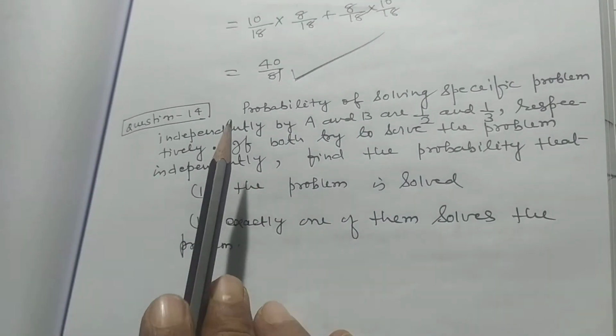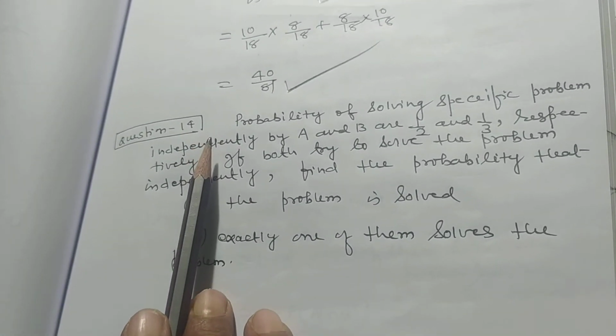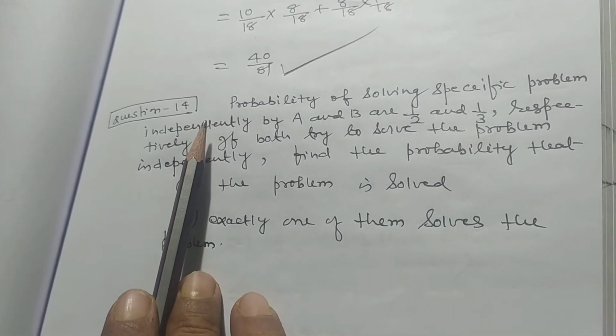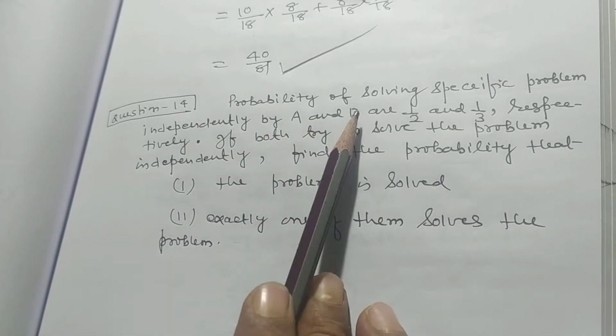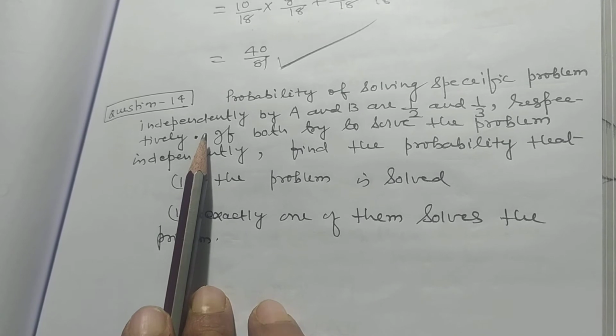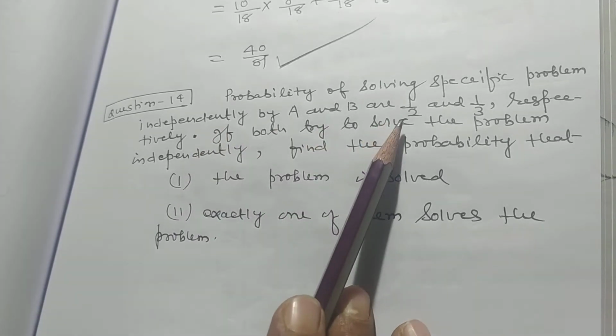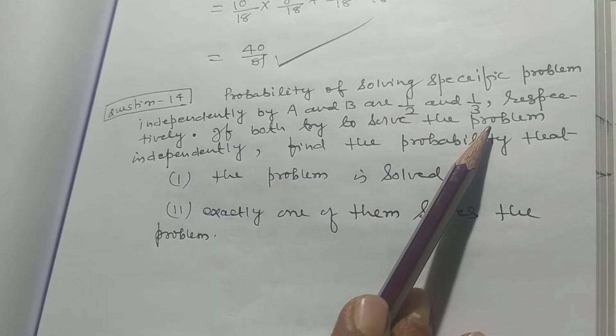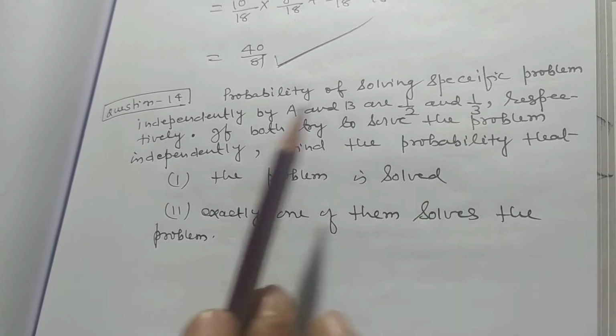Now my dear students, we want to discuss problem number 14. The probabilities of solving a specific problem independently by A and B are 1 by 2 and 1 by 3 respectively.